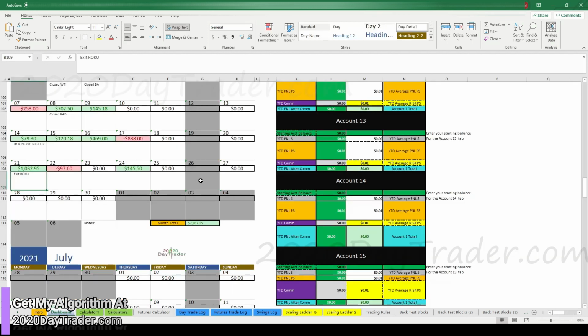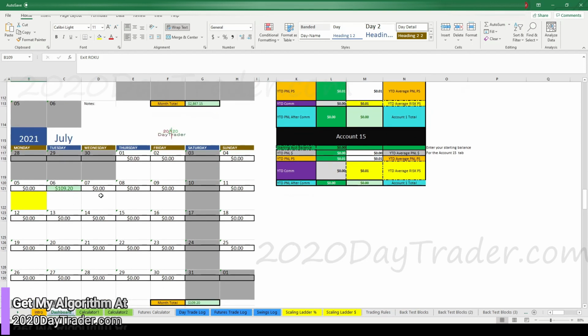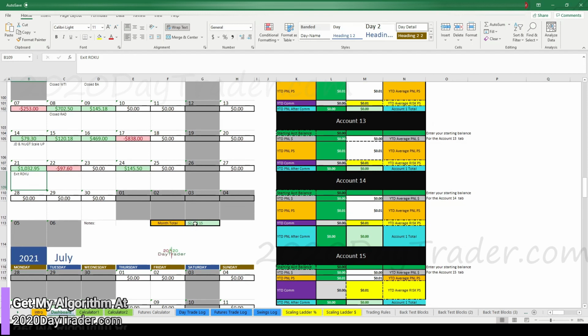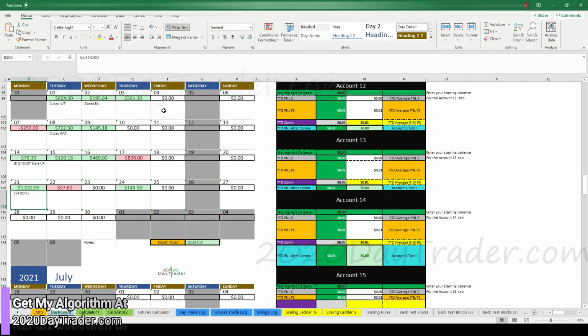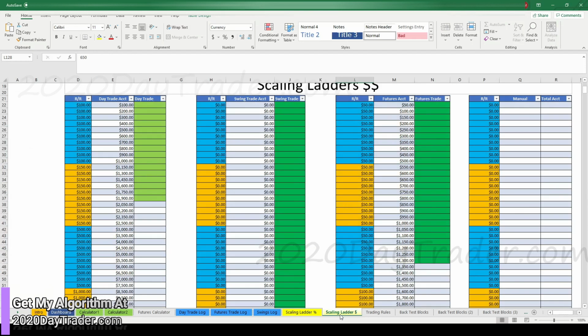So run over to dashboard. So here we are with the month of July, and there's nothing. Right? Today's our first day. Oh man, come on, we gotta make some money. But we did close out June, so June's nice. $2,800 closeout for June. Almost got that $3,000 round number. That's what I was hoping for, but we'll take that 28. That's what happens if you don't trade some of these days, but maybe some of those would have been red days. Who knows? All right, so let's go look at the scaling ladder.